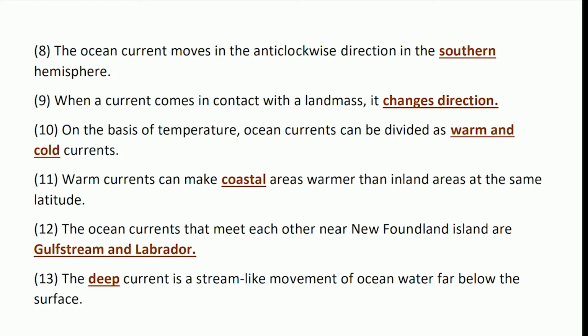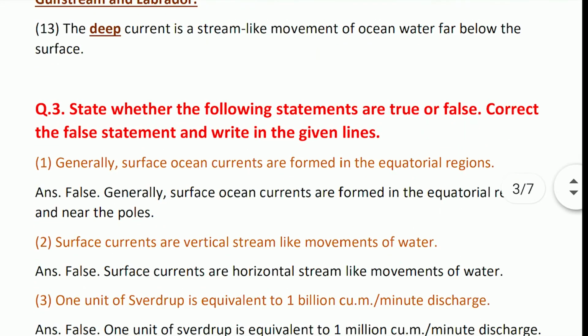On the basis of temperature, ocean currents can be divided as warm and cold currents. Warm currents can make coastal areas warmer than the inland areas at the same latitude. The ocean currents that meet each other near the Newfoundland islands are the Gulf Stream and the Labrador. The deep currents are stream-like movements of ocean far below the surface.